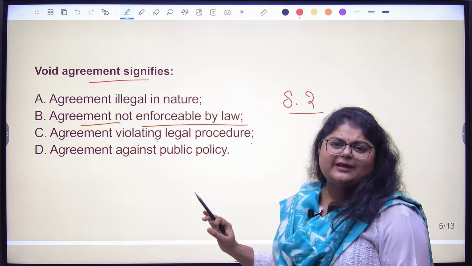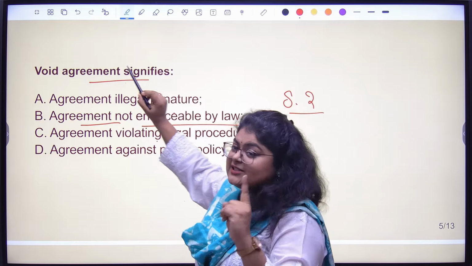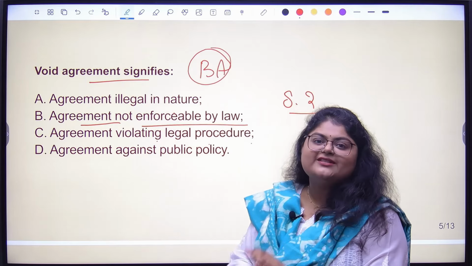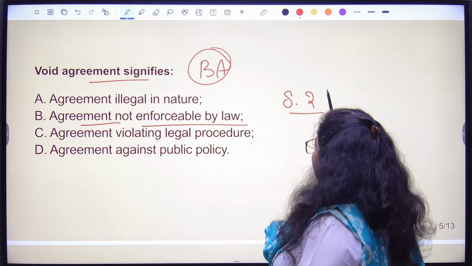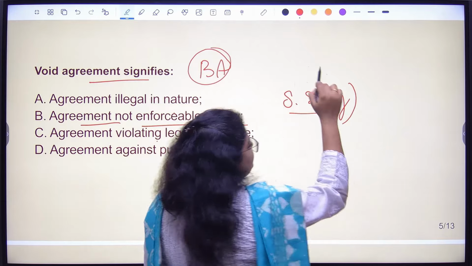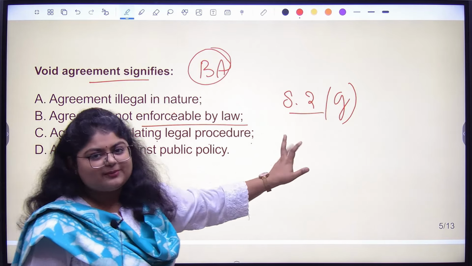So whenever for such types of questions you are getting confusion, always first check the Act. Whatever is given in the Act, the option with the closest words is the one you should mark. If you want, you can open section 2 now and go to clause (g) of section 2 of the Indian Contract Act, and the words you will find are: not enforceable by law, correct?